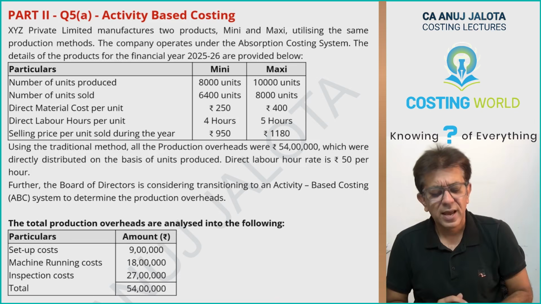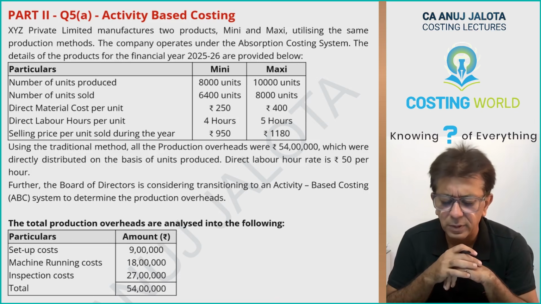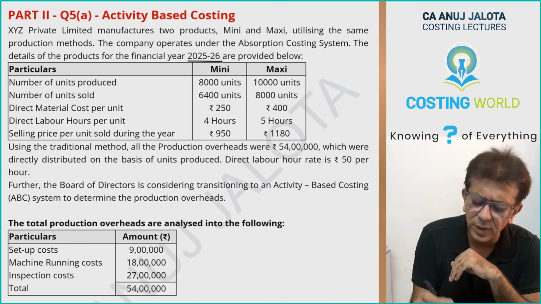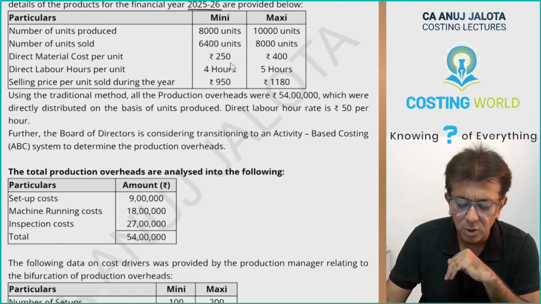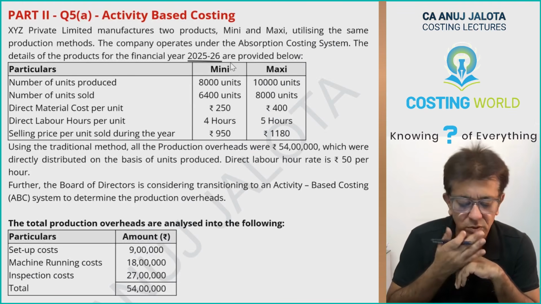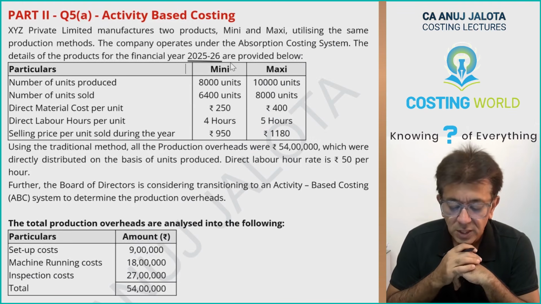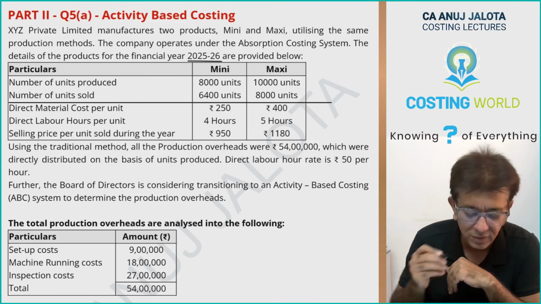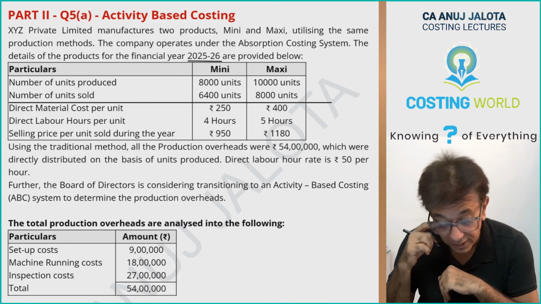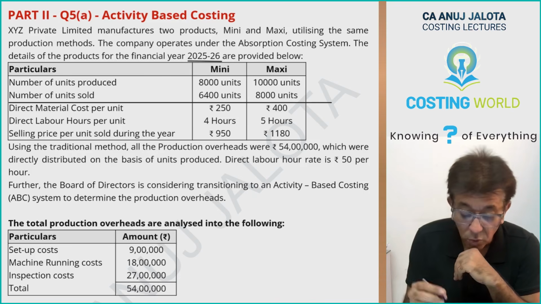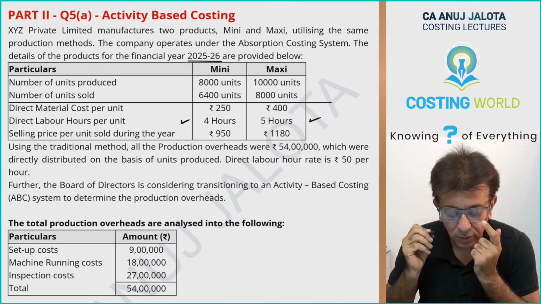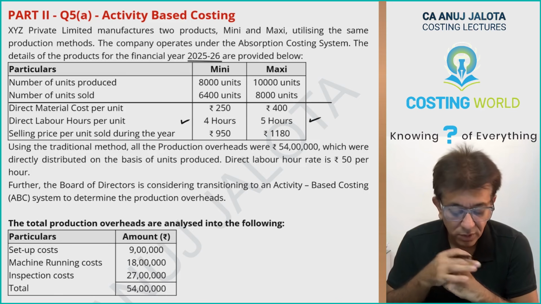Let's do the things. XYZ Private Limited manufactures 2 products, Mini and Maxi, using the same production methods. The company operates under absorption costing. The details for the financial year 25-26 are given below. Number of units produced 8,000 and 10,000. Number of units sold 6,400 and 8,000. Direct labor hours per unit, 4 hours and 5 hours. Selling price per unit sold during the year 950 and 1180.